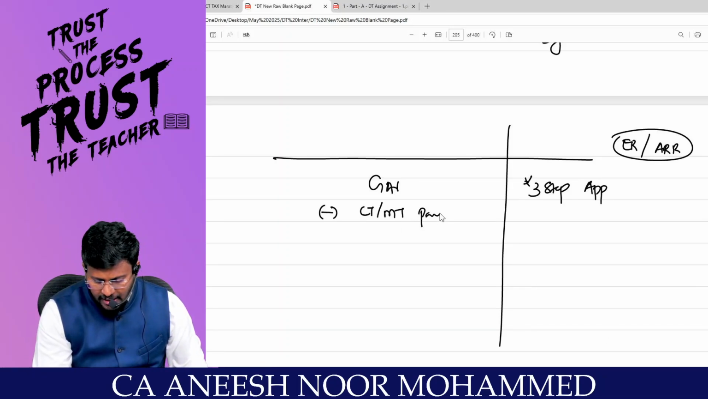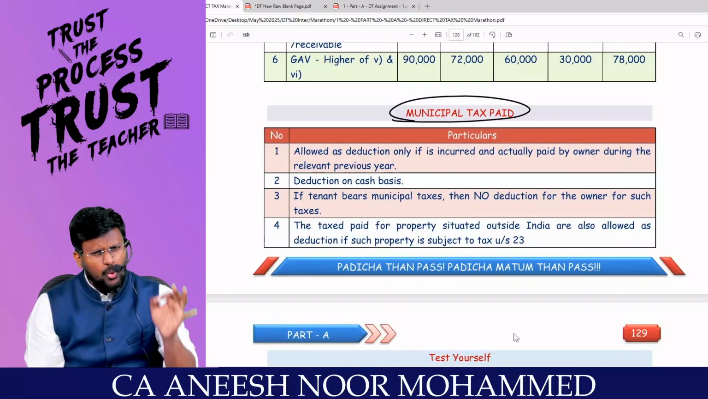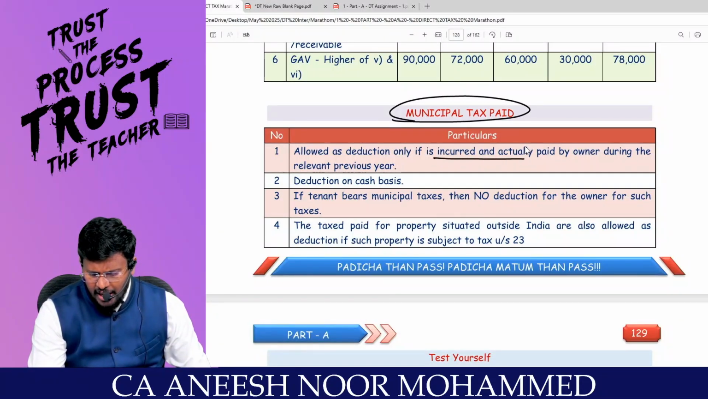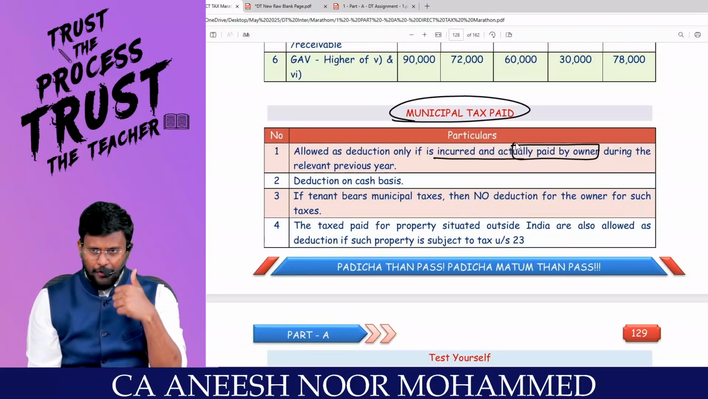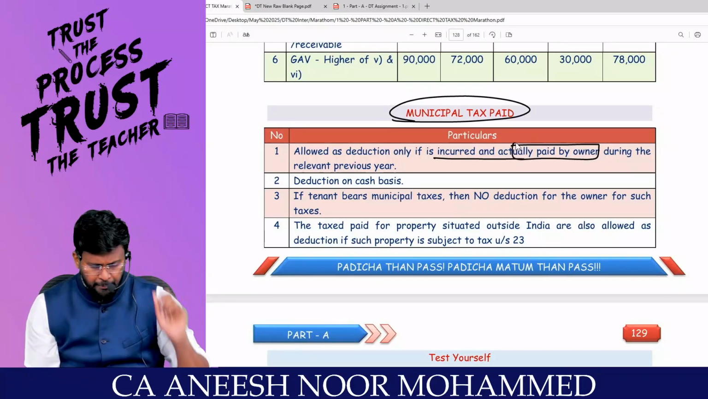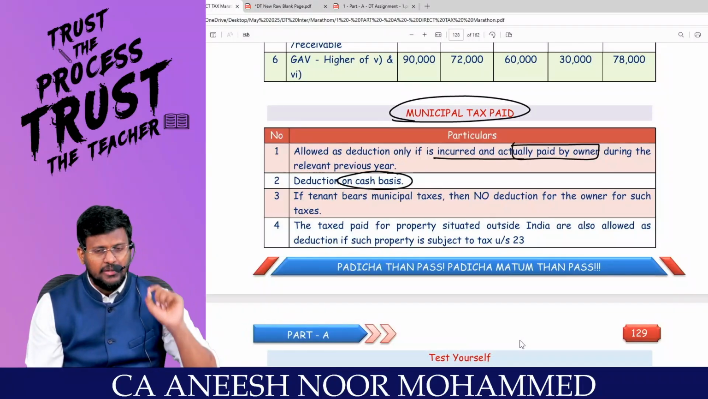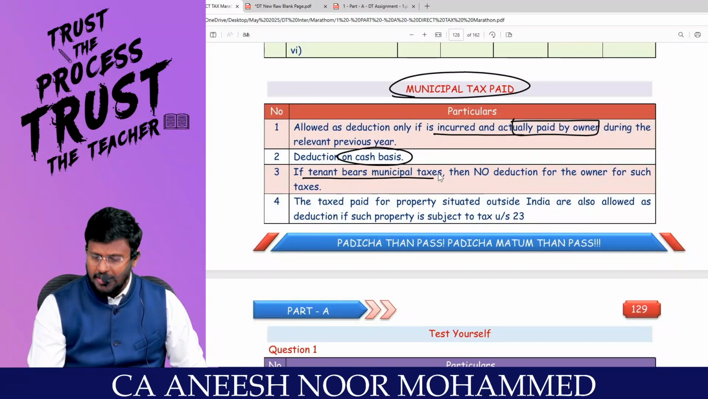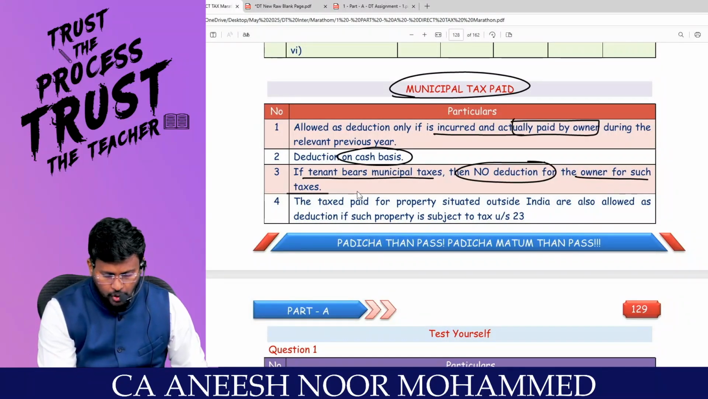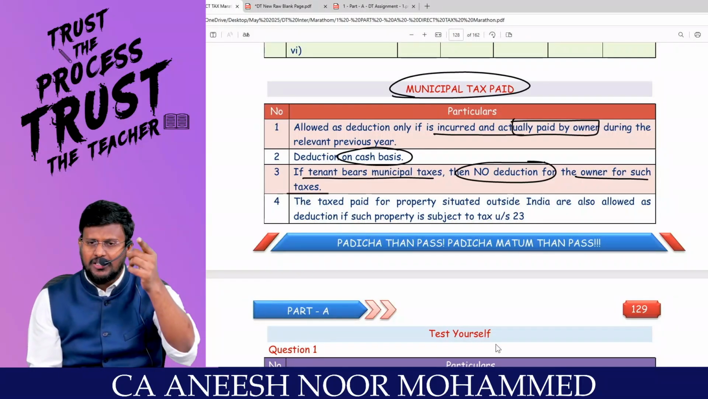But the only condition is it should be paid, and it should be paid by the owner. That's what the discussion is: municipal tax paid is allowed as deduction only if it is incurred and actually paid by the owner during the previous year. So first of all, it should be paid, and it should be paid by the owner. And deduction on what basis? Interest on borrowed capital is deduction on accrual basis. Municipal tax is deduction on payment basis. If the tenant bears the municipal tax, no deduction for the owner for such taxes. If the tenant paid the municipal tax, the owner cannot claim it as a deduction. That adjustment may be there in the question.